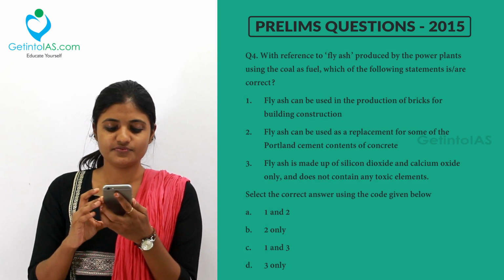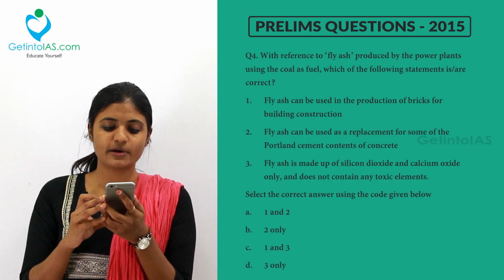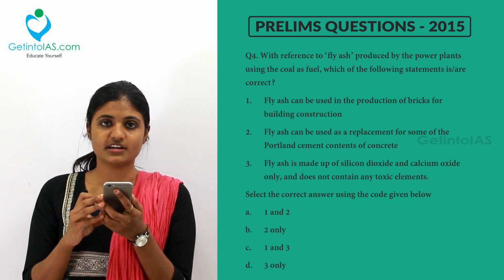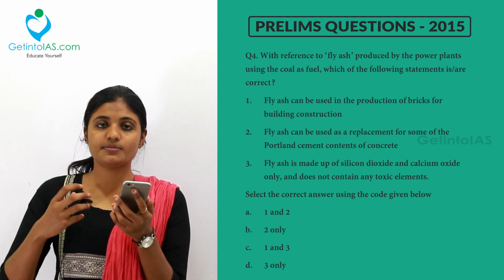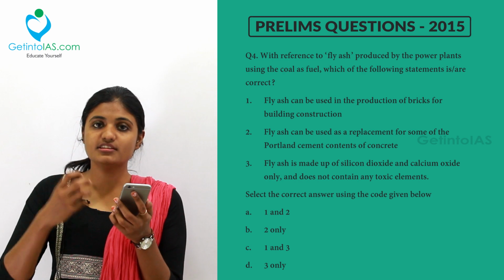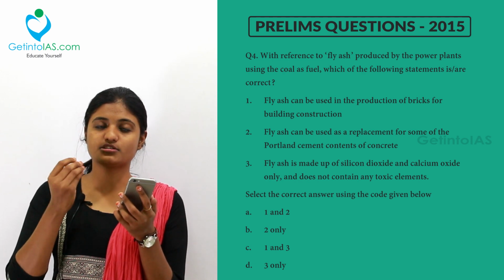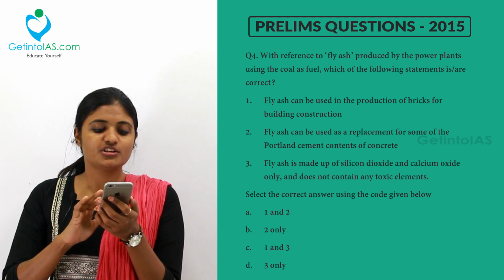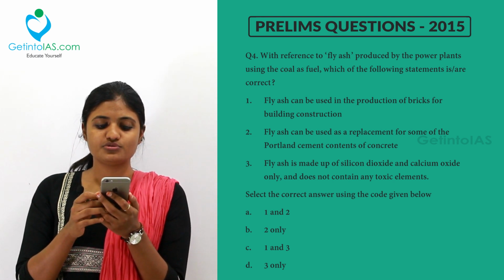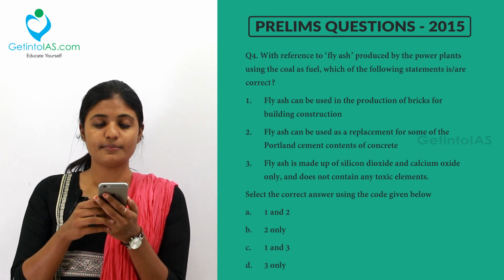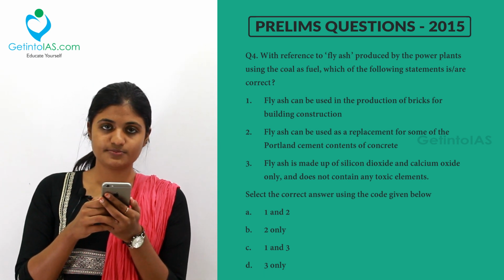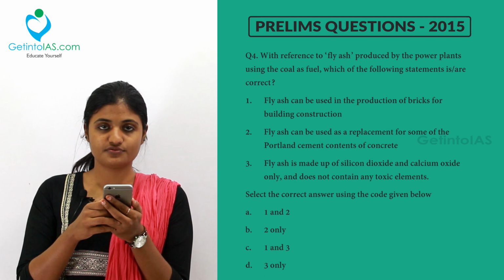Moving to the next question, with reference to fly ash produced by power plants using coal as fuel, which of the following statements are correct? In most thermal plants, you use coal, and this coal produces fly ash, that is, small particles which contain suspended particulate matter. First one, fly ash can be used in the production of bricks for building construction. Second one, fly ash can be used as a replacement for some of the Portland cement contents of concrete.